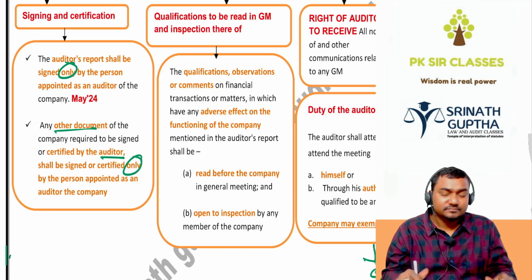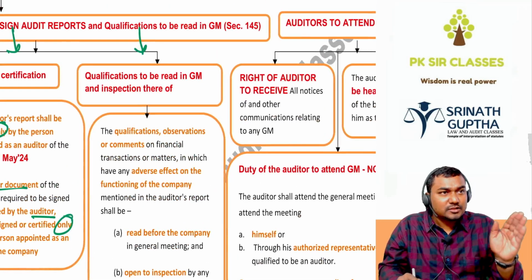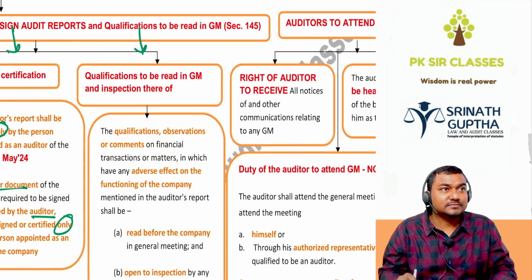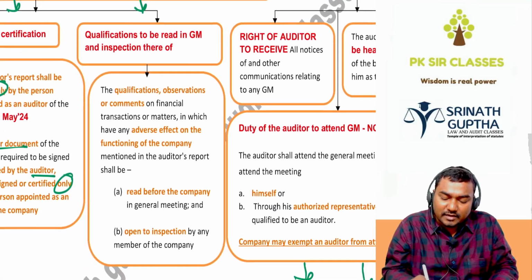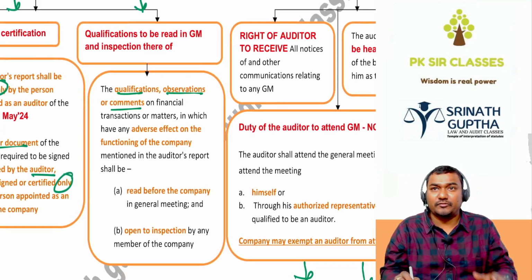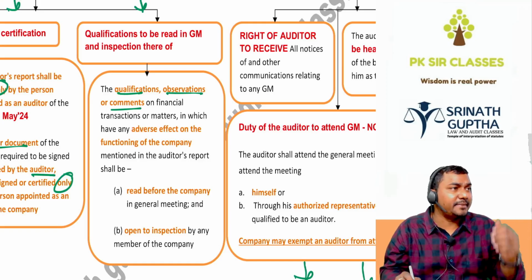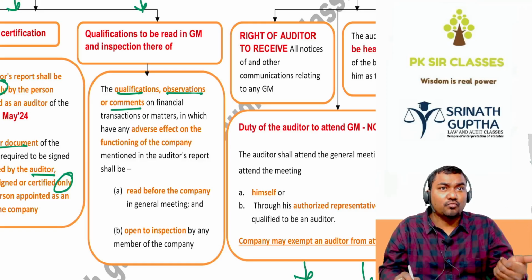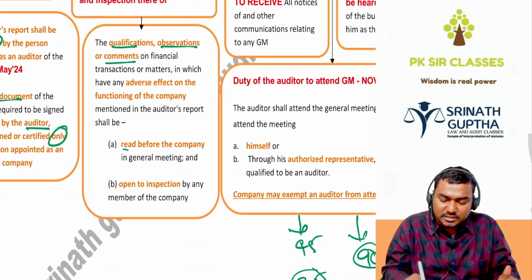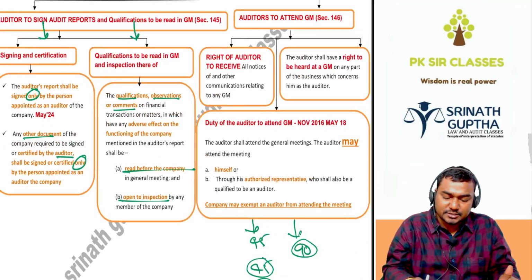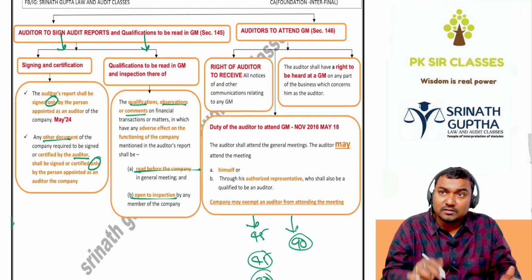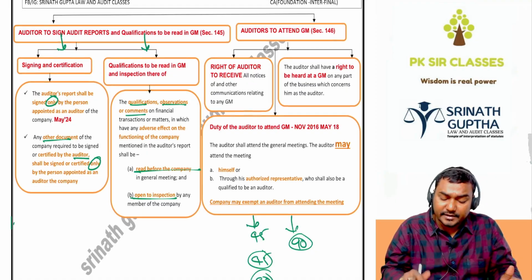Next, qualification to be read in the general meeting. Yes or no, sir? Every qualification, reservation, observation on the financial statements will be read before the general meeting, because shareholders should know why we are making so many mistakes. Yes sir, no sir. And read before the general meeting of the company and open for inspection. ये एग्जाम में एक ही बार आया बेटा, 2024 में आया.